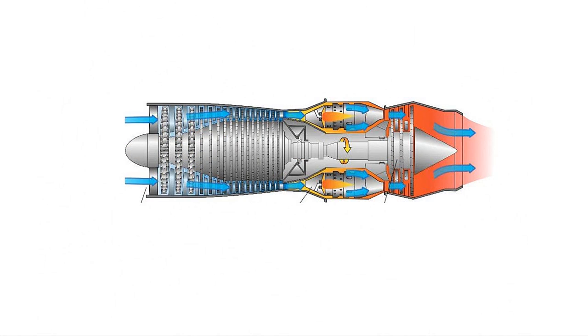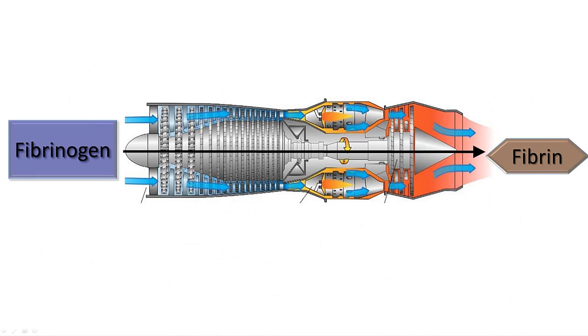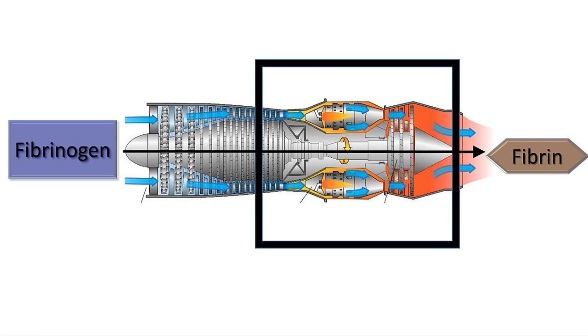Looking at a diagram of a jet engine, we see that its purpose is to take air in and produce thrust out. In the same way, coagulation takes the inactive clotting protein fibrinogen in and produces functional fibrin out. Thus, coagulation's primary purpose is to transform inactive fibrinogen into functional fibrin. Simple enough. However, this begs the question, what is going on in the combustion chamber of coagulation?